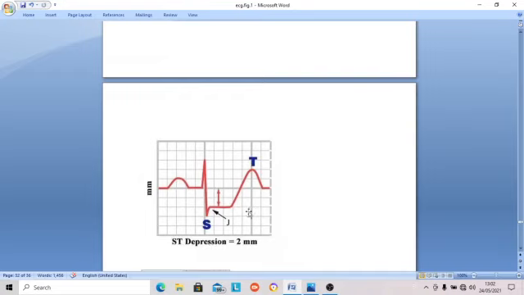This is an abnormal ECG. This is very important. When you have a heart attack, it looks like ST depression. All clinical physicians, even cardiologists, if you ask them, will say it is ST depression, and they diagnose according to that. Actually, it is not ST depression, because I told you the ST segment is never depressed. It is always a zero line.